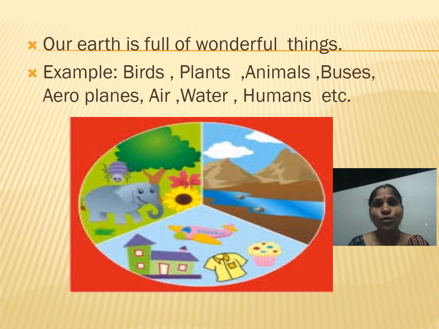Our earth is full of wonderful things. So we can see many beautiful things on the earth. Some of the beautiful things are observed in the picture. What are the beautiful things there? Elephant, trees, beautiful sunflower, butterfly, mountains, clouds, water, buildings, and even clothes, aeroplane. Like that, we can find many things around us.